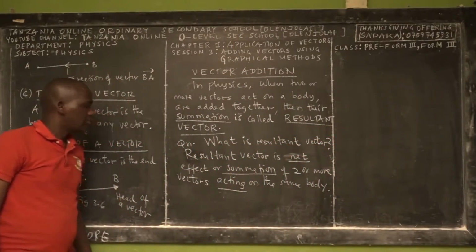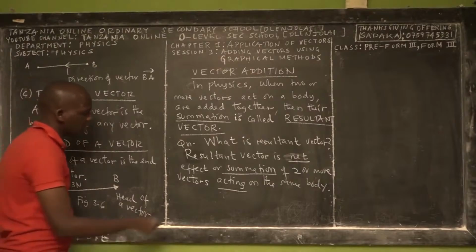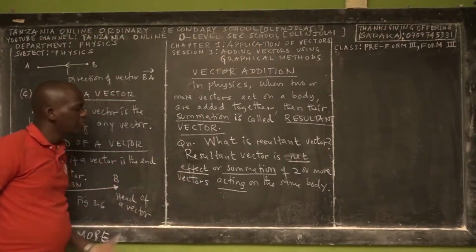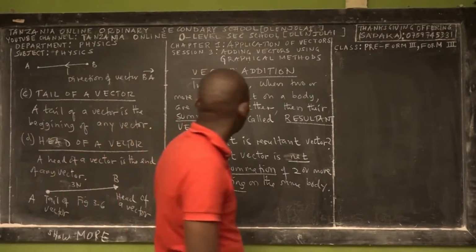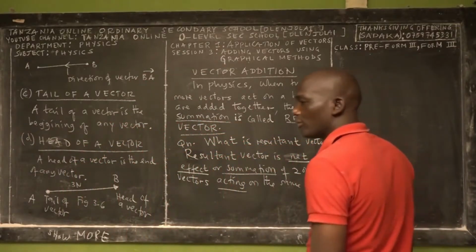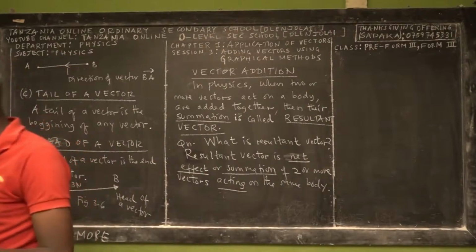So if that is the case, you are looking for a resultant vector, ladies and gentlemen.